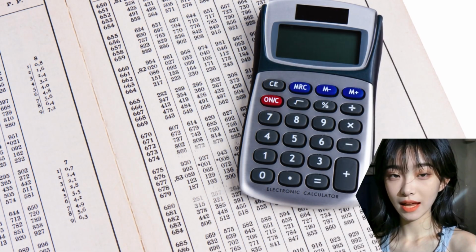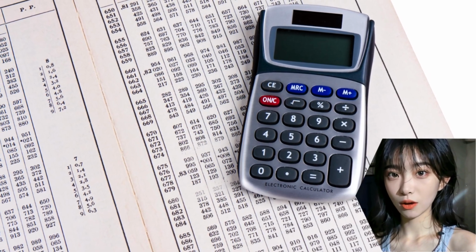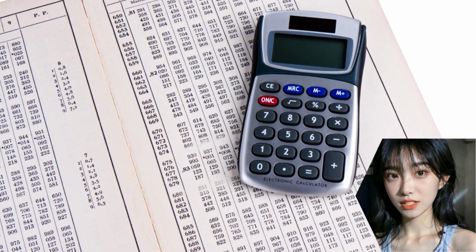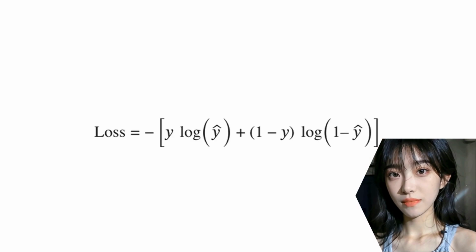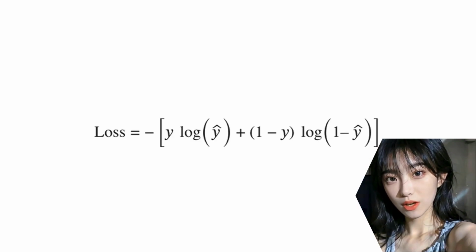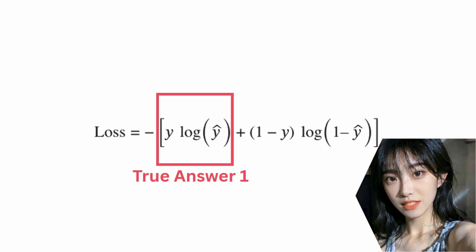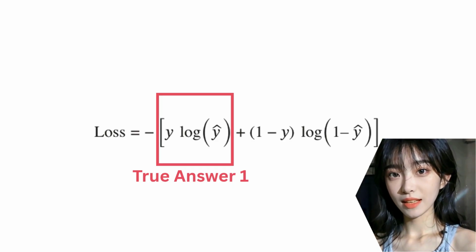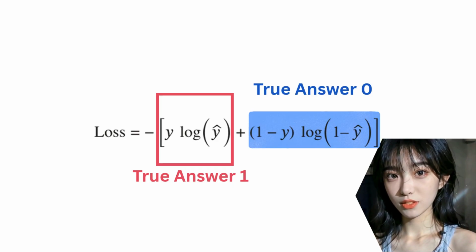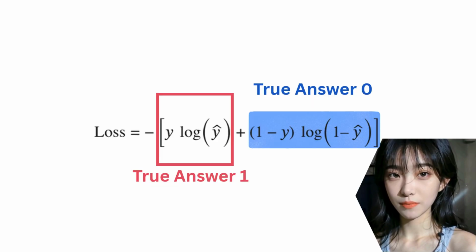This idea of surprise is captured mathematically using logarithms. We don't need to get lost in the math, but here's the key intuition. The loss function has two parts. One part calculates the loss if the true answer is 1 or yes, and the other part calculates it if the answer is 0 or no. Depending on the actual outcome, only one part of the formula is activated.